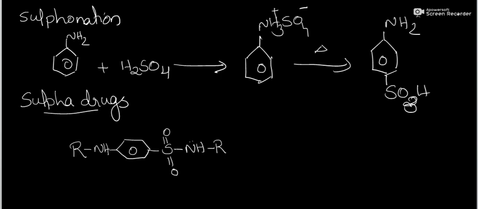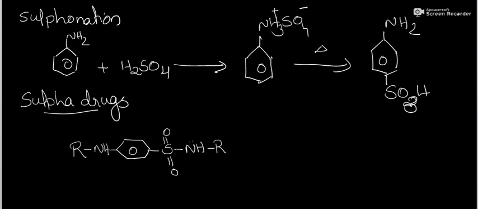How can you prepare sulfanilamide or a sulfa drug from aniline? The first step is aniline acylation with acetic anhydride to get acetanilide. We know that acetic anhydride is also an acylating agent, same as acid chloride.